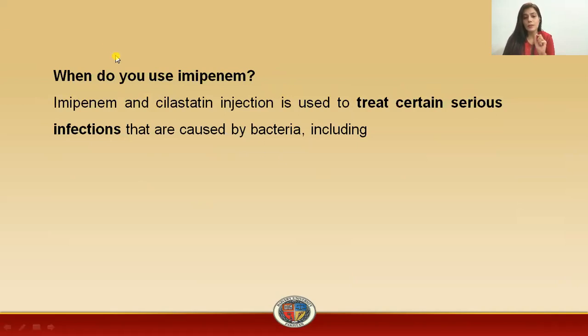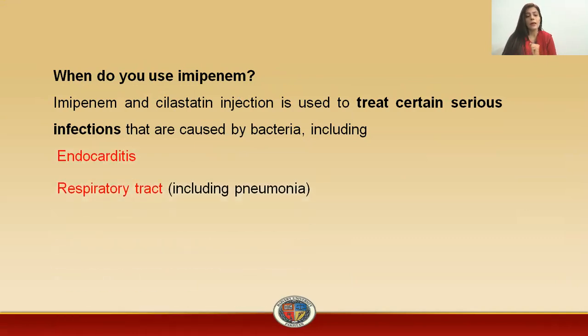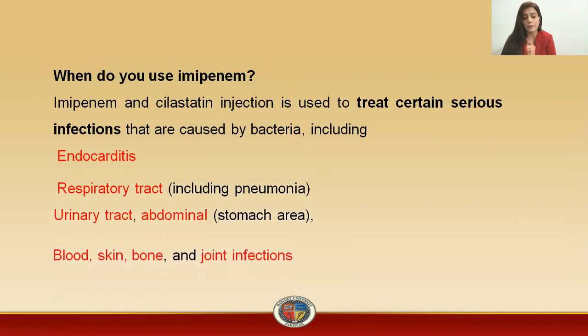So the next question is, why do we use imipenem? It is used for certain conditions, including endocarditis, respiratory tract infections, urinary and abdominal infections, and blood, skin, bone, and joint infections. So students, this was all about the drug.